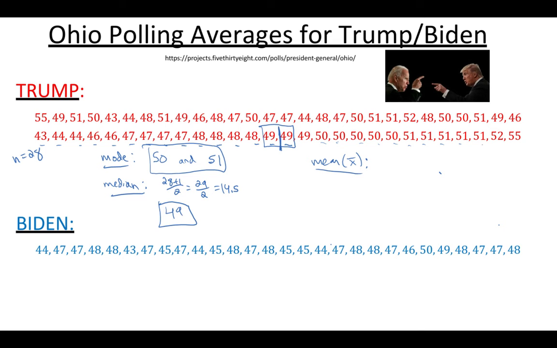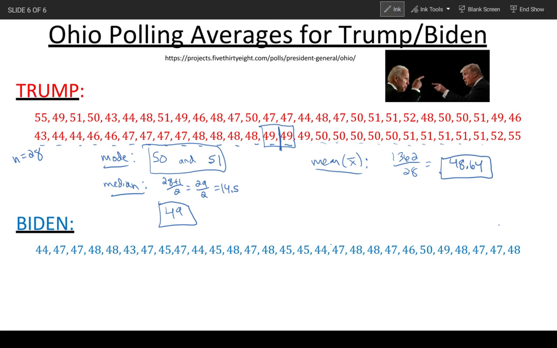For the mean, x bar, add them all up and divide by the number of data values. When you add all those up, I got 1362 divided by 28. And that gave me 48.64. So on average, Trump's getting 48.64% of the vote. And let's go ahead and switch to Biden.